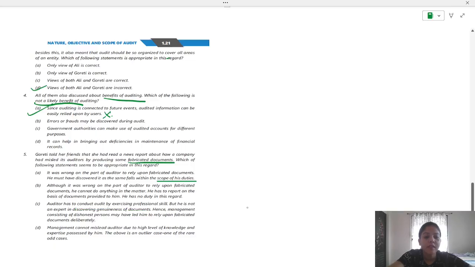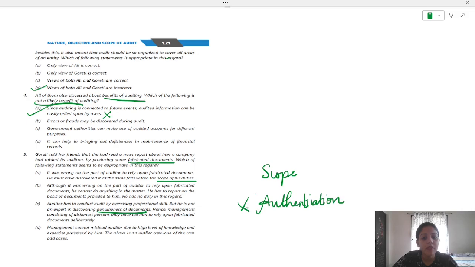Under which head have we discussed this? Just because of this particular phrase, genuineness of documents, scope of duty. Fabricated documents. I think you have understood which part we have discussed. In scope of audit, you remember we have told that authentication is not within the scope of audit. So authentication of documents, is it within the scope of audit? No. Right? So genuineness of documents cannot be discovered by auditor. So the option is C.